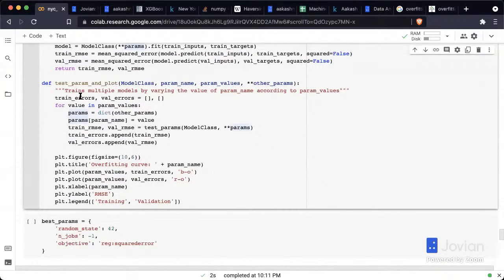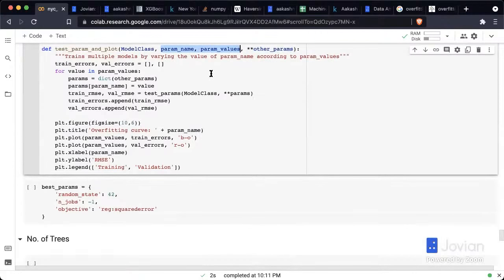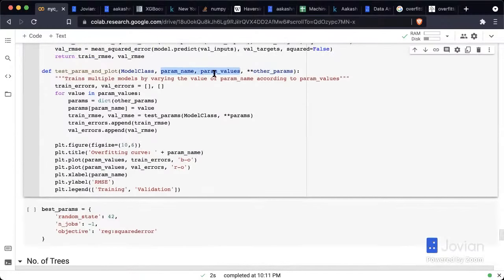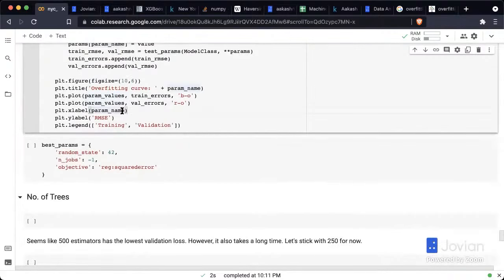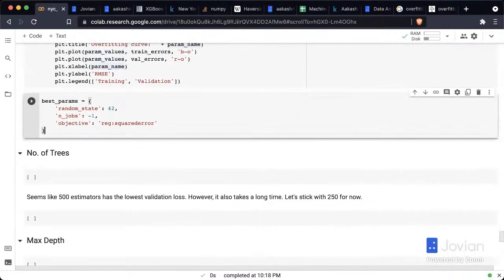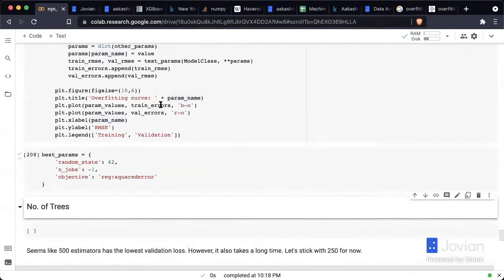And then another called test param and plot, where you can provide a model class, a parameter name, a set of values for that parameter that you want to test, and then a list of the other parameters that you want to set constant while varying this parameter. Then it's going to train a model for each of those values, and it's going to plot the figure for you. I'm going to show you in just a second what it does, so don't worry too much about the function code right now.